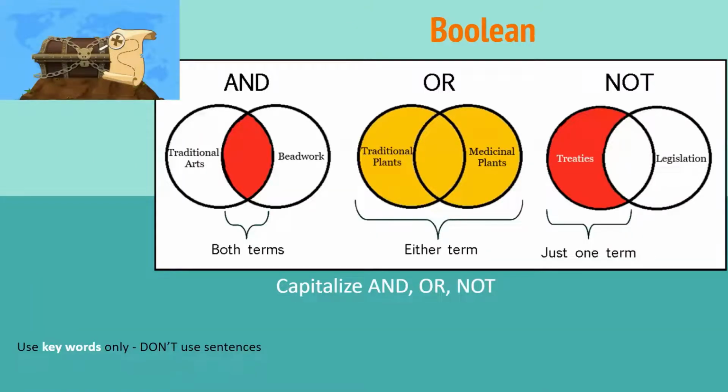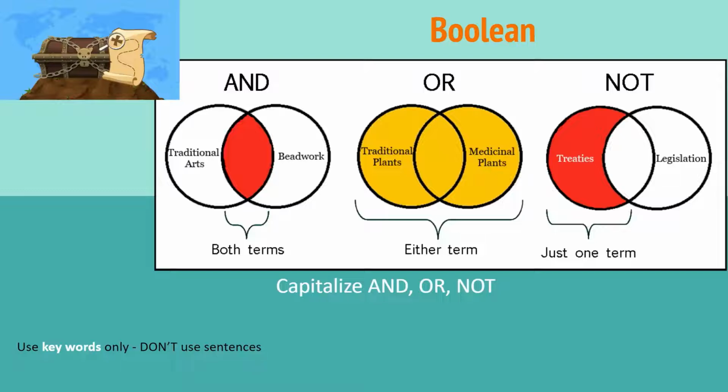As you heard me say when I said obesity and children, I used a Boolean term. Boolean terms are AND, OR, NOT. Remember to capitalize them because they separate your keywords. Make sure you're also only using keywords and you don't use sentences. So if I said traditional arts AND beadwork, I would find articles on both those terms together.